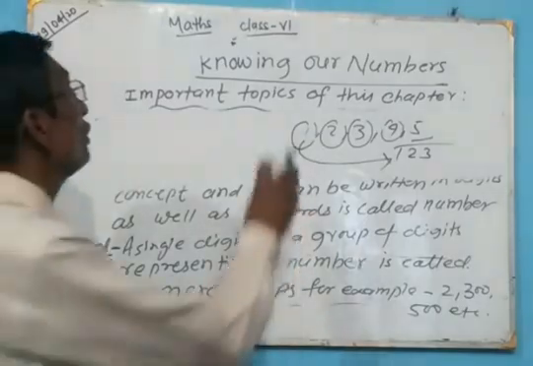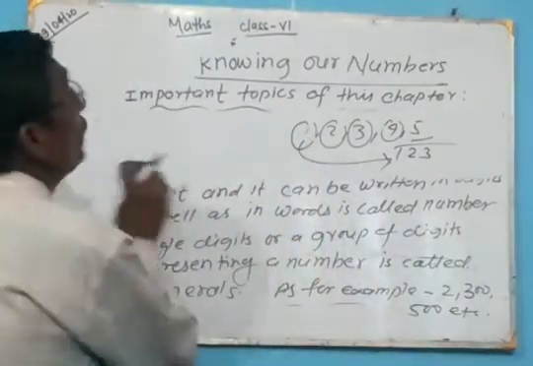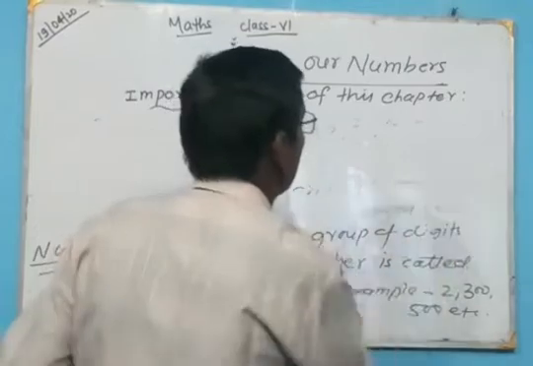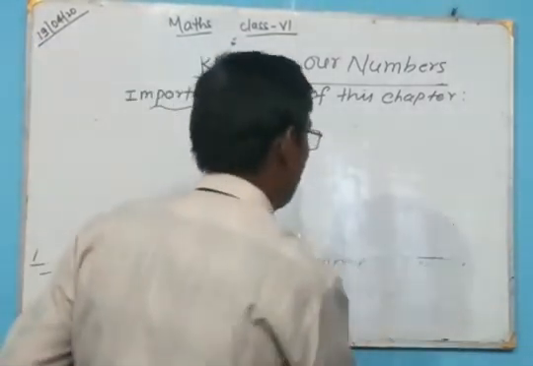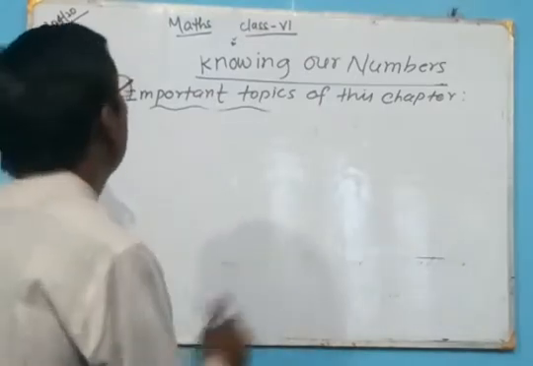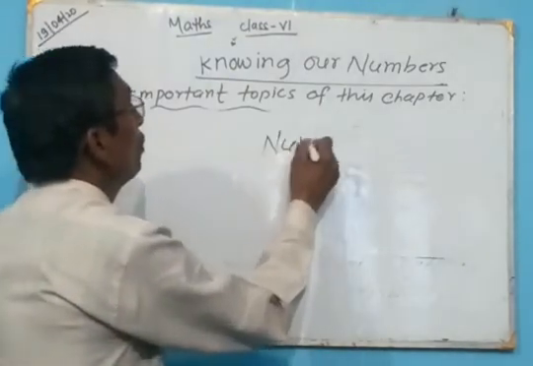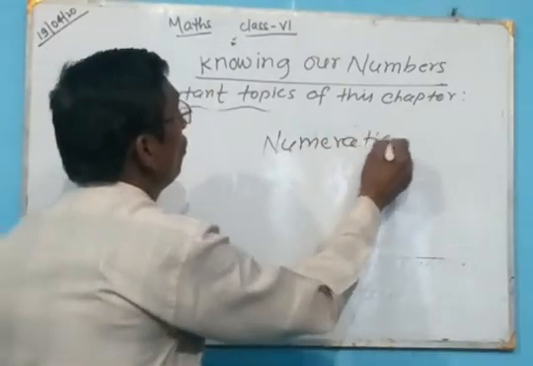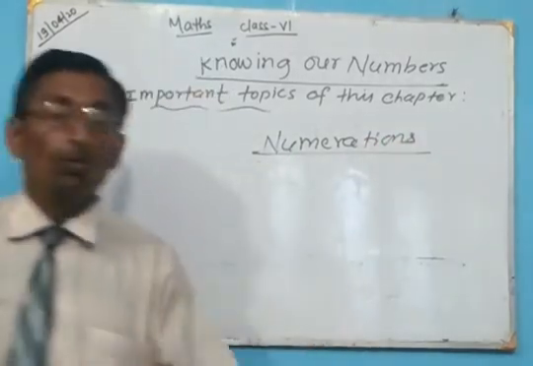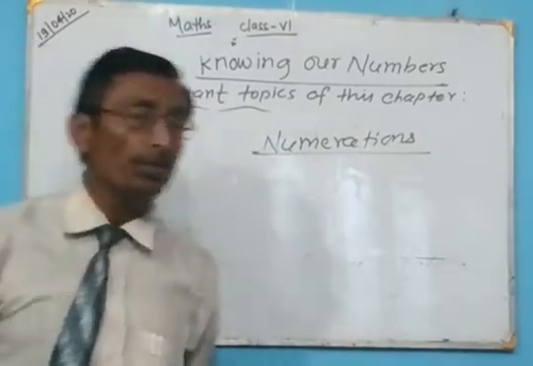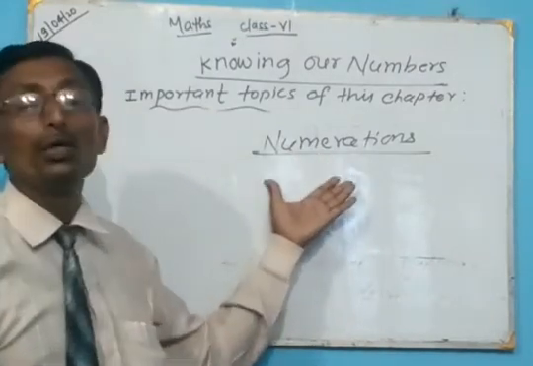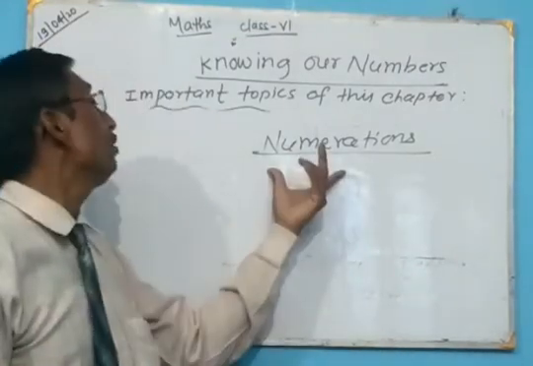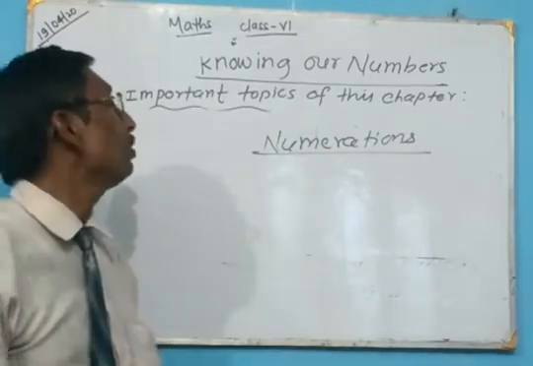Then come to the next topic, numeration. What is numeration? Numeration is the representation of numbers in words. When we represent any number in words, it is called numeration.